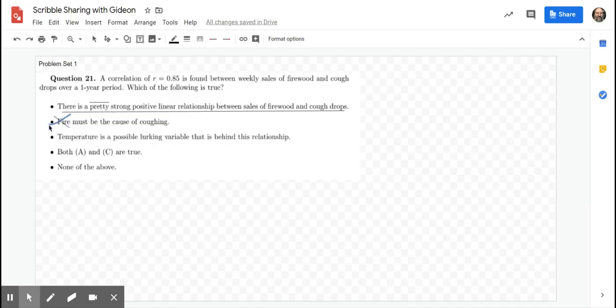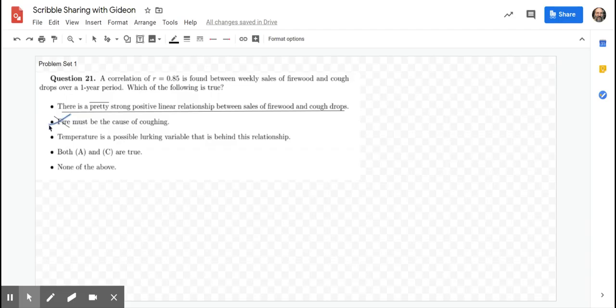So people get sick in the winter when the temperature goes down, and people need warmth in the winter when the temperature goes down, and some of them buy firewood for that warmth. So really what's happening is temperature is driving both of the variables that we've observed. If it's driving it, but it's something we didn't observe, that's the definition of a lurking variable.